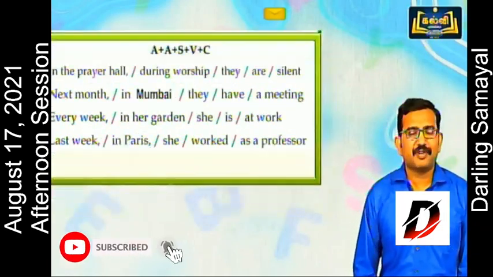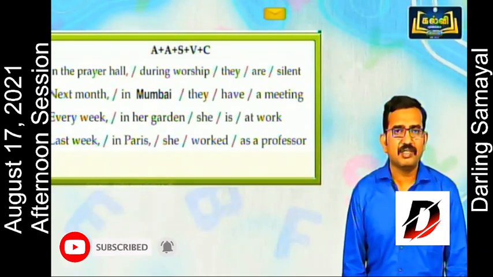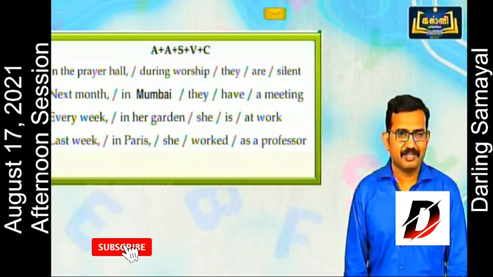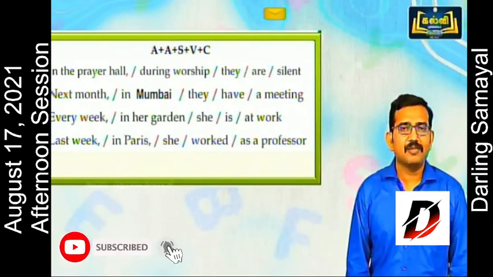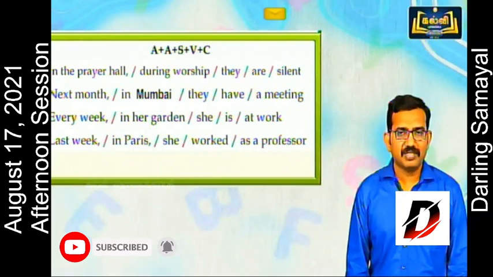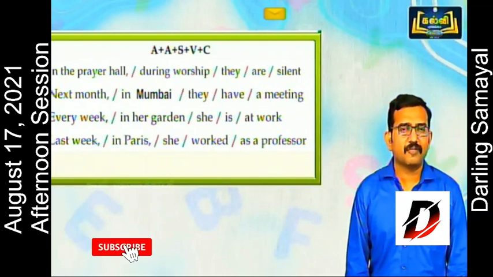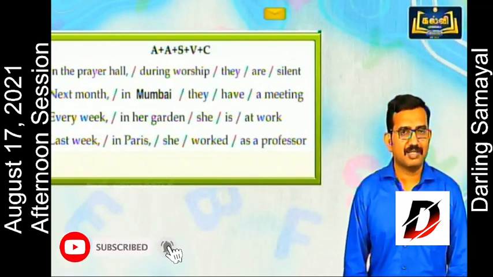Some examples for AASVC pattern. In the prayer hall, during worship, they are silent. Next month, in Mumbai, they have a meeting. Every week in her garden, she is at work. Last week in Paris, she worked as a professor.